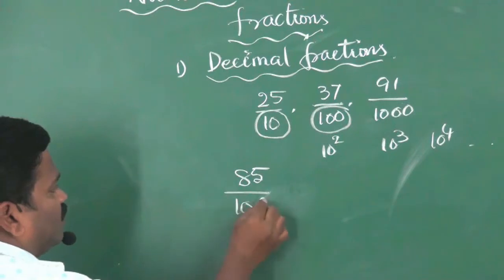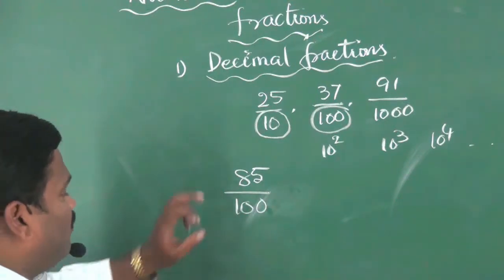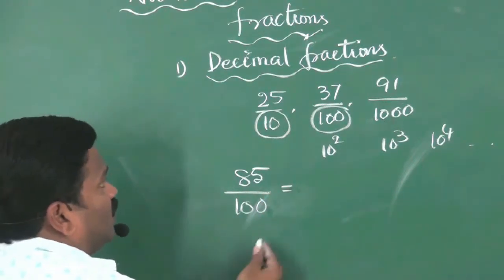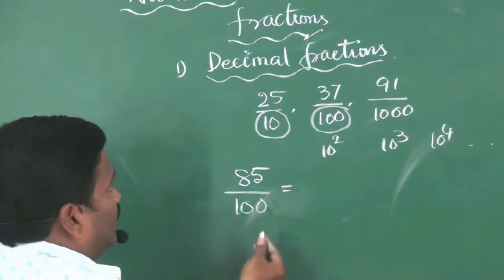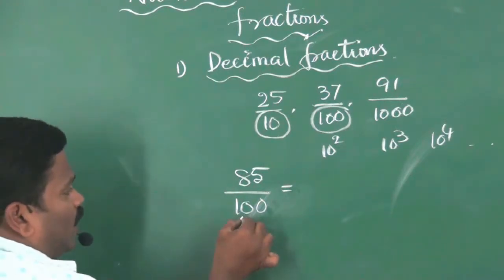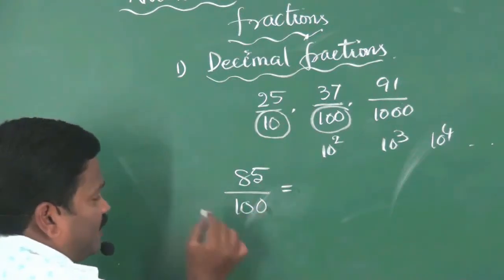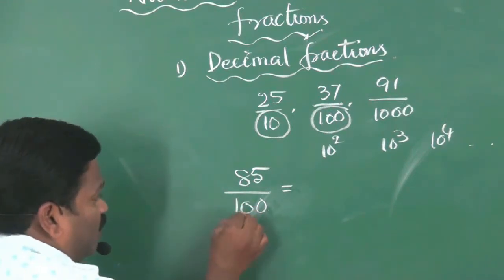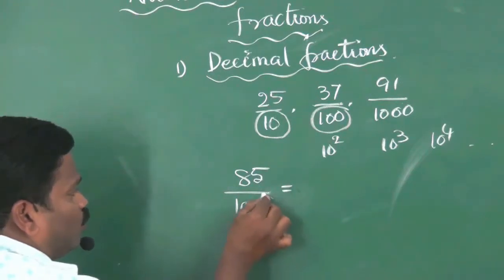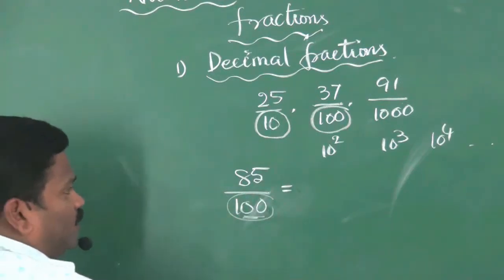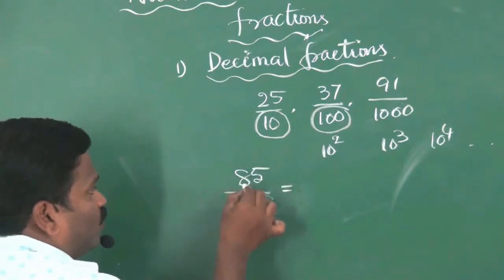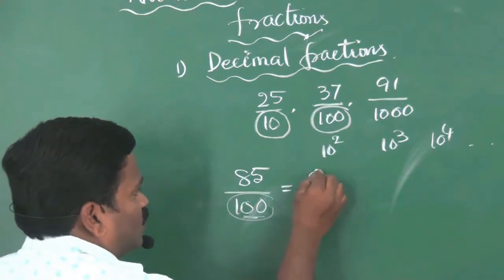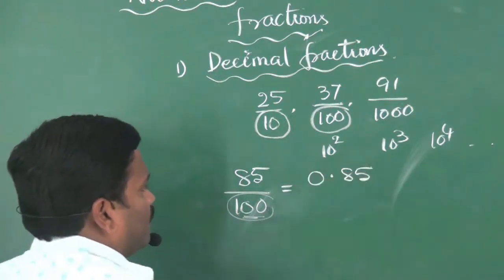85 by 100, this is a decimal fraction. This decimal fraction we can convert into decimals. How? As we learned in previous classes, in the denominator we have 100, that means after the 1 we have 2 zeros. To remove this denominator, let us keep the decimal point before 2 digits. We have only 2 digits in the numerator, that's why its value is 0.85.